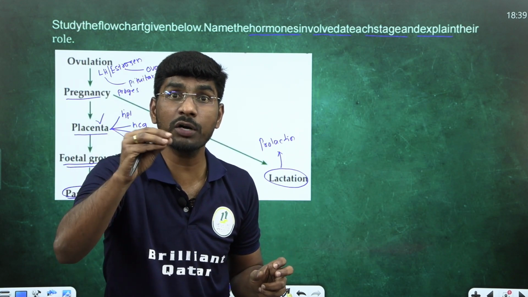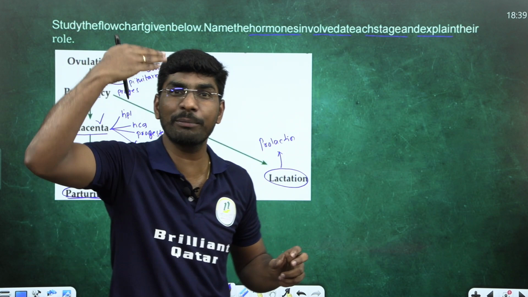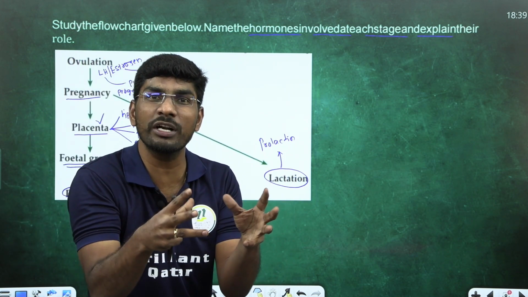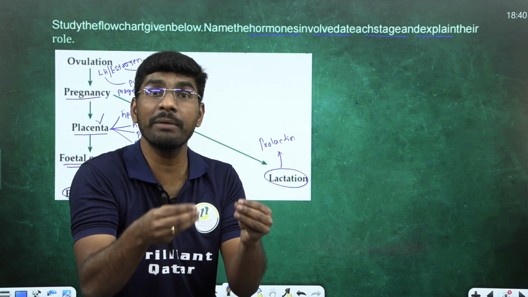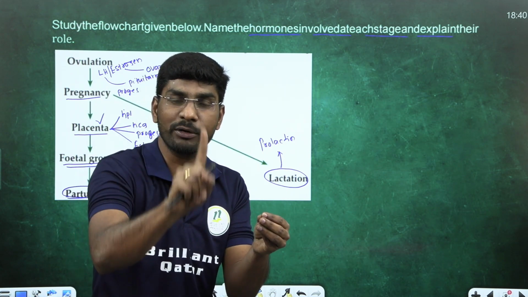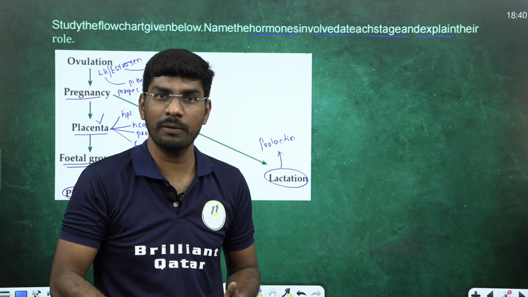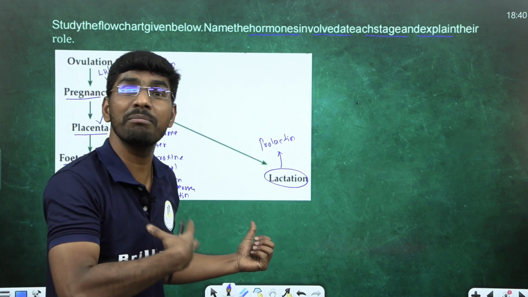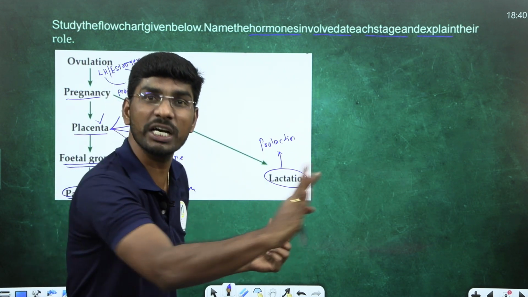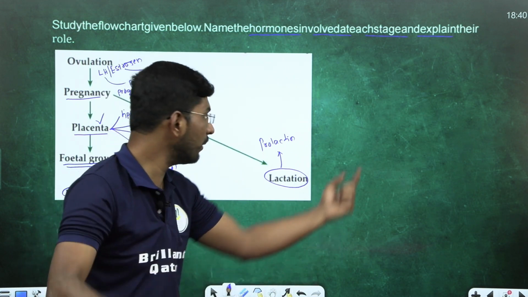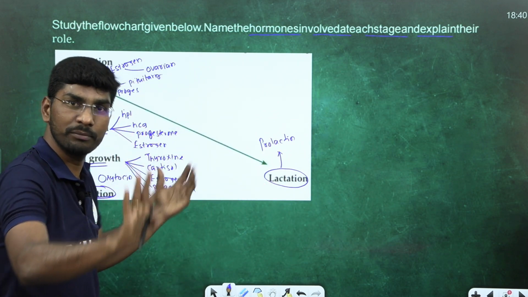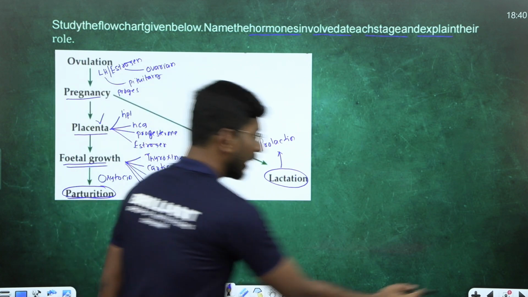That will increase the concentration of oxytocin in the mother's body. That oxytocin acts on the uterus muscles, so contractions take place. Labor pain. So oxytocin acts on the myometrium of the uterus during the parturition time. Number 2, oxytocin also acts on the mammary gland for milk ejection. Milk producing is the prolactin hormone, milk ejection is the oxytocin hormone. Remember, one important question. Come to the next question.